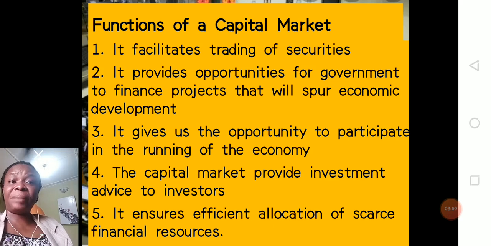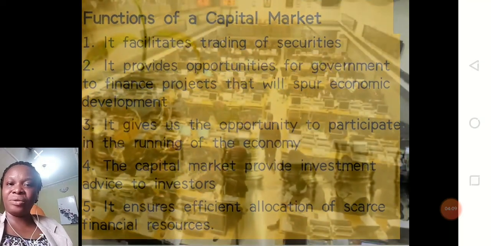Number four, the capital markets provide investment advice to investors. If you're an investor and you need advice on what share to invest in, it's the stockbrokers that will give you this advice, and they are found in the capital market. Number five, it ensures efficient allocation of scarce resources.